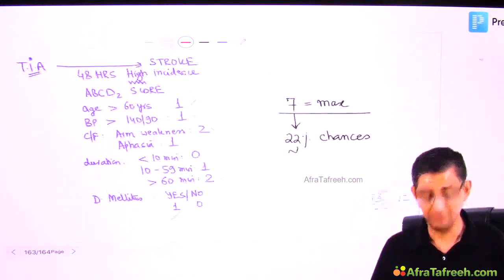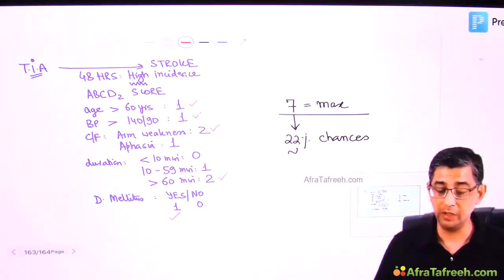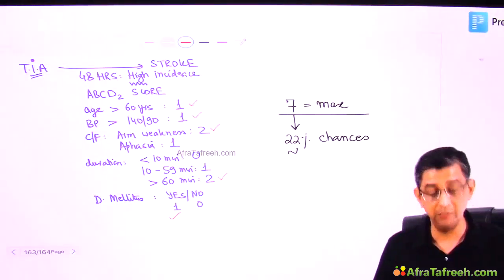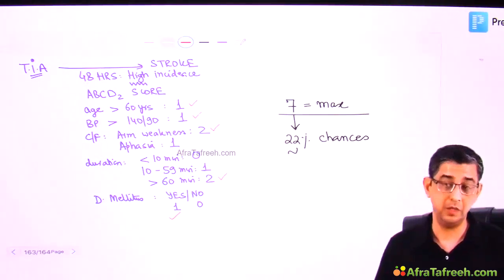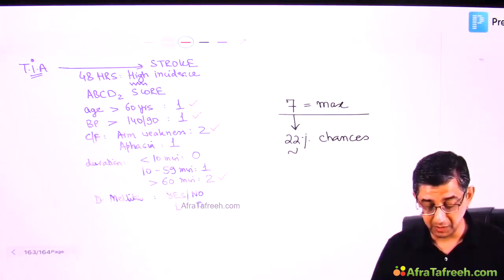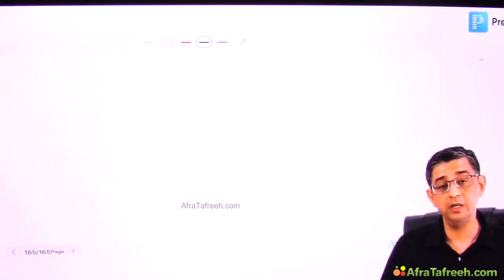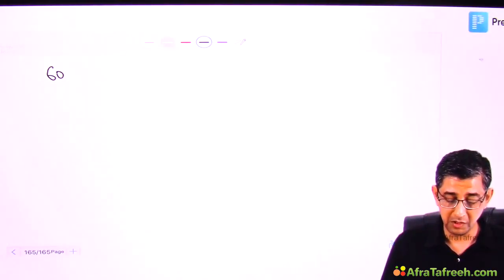Identify how bad it is. First is identification of the TIA. Second is how bad the TIA episode is. I mean, what are the chances of development of stroke? The duration will be an important criterion there, and neurological manifestations will be important criteria there. And assuming that the person has not reached the hospital, the chances of stroke development are substantially high. So now I'm going to create a worst case scenario for you.